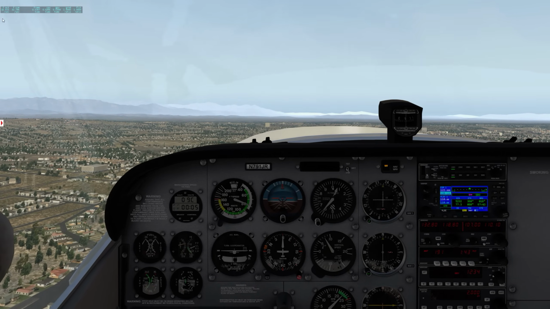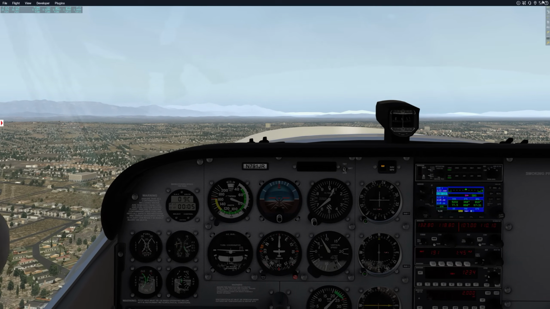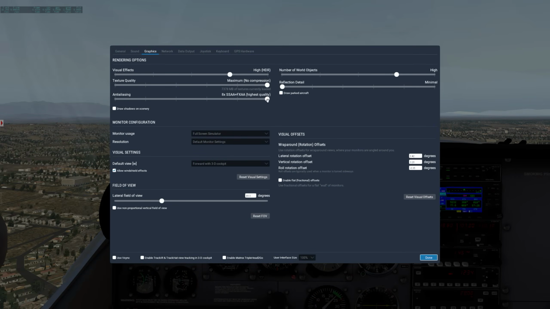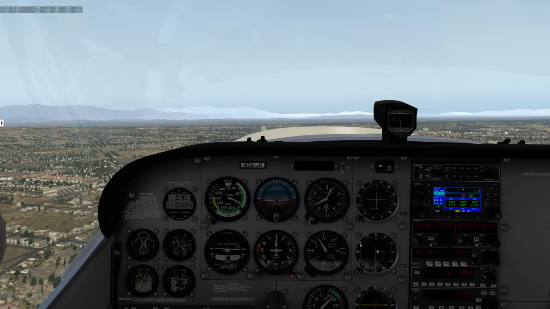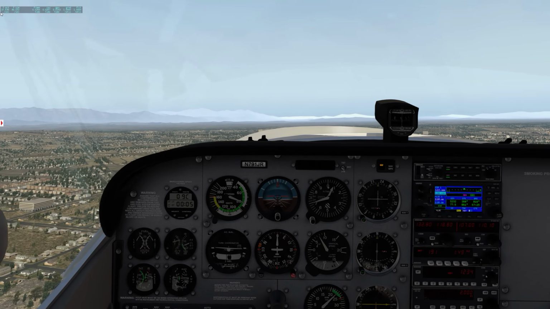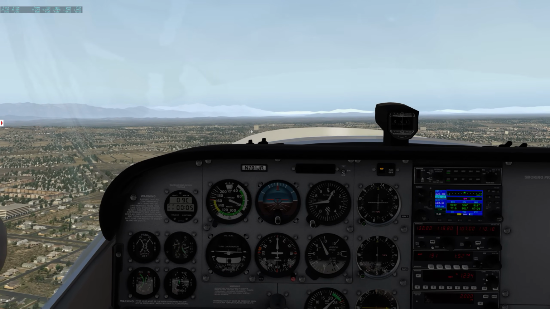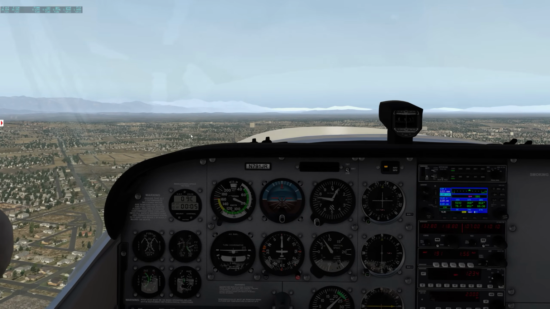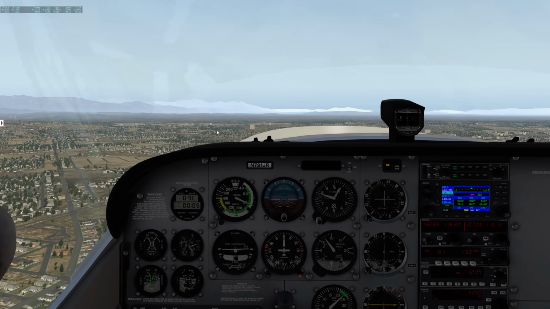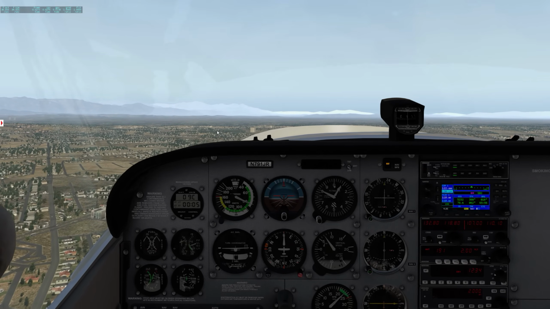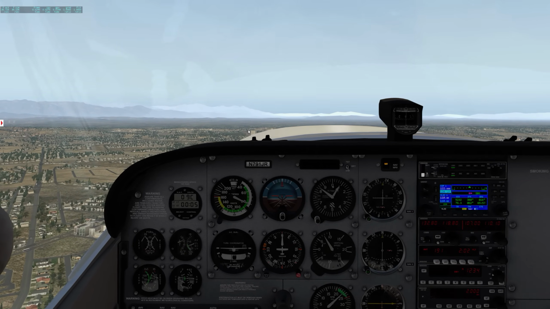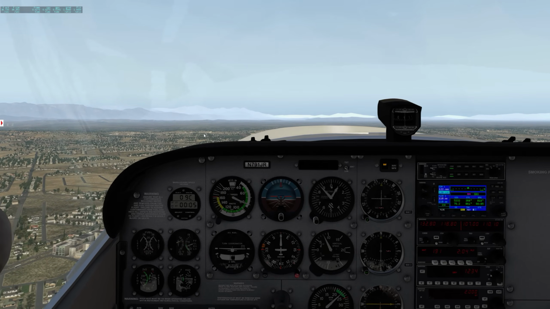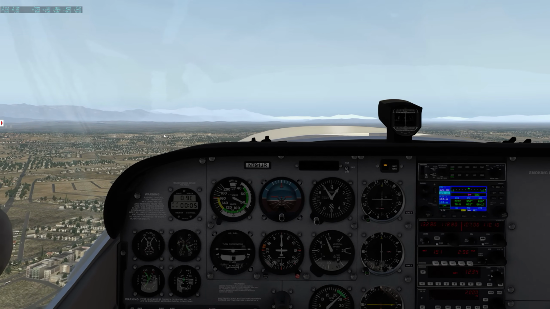We are getting 32 frames now, and let's go ahead and change this to 2. All right, now we're getting about 37 frames, but look at the shimmering. You can see the shimmering right there. Now this is less pronounced during nighttime, but it is something that I just completely dread. And I just can't really fly the sim with all this shimmering.